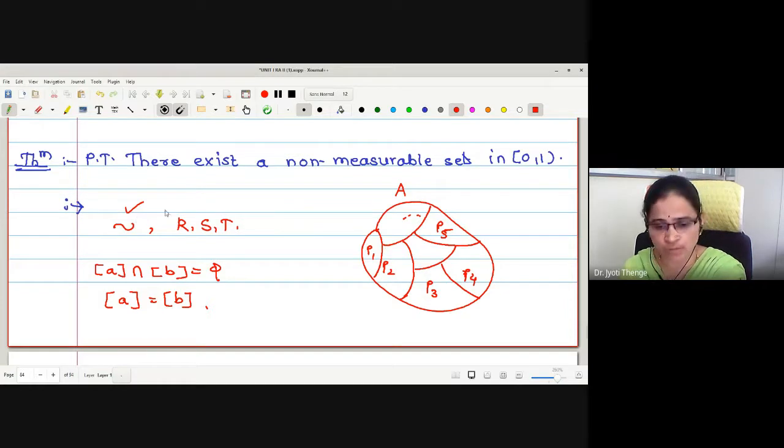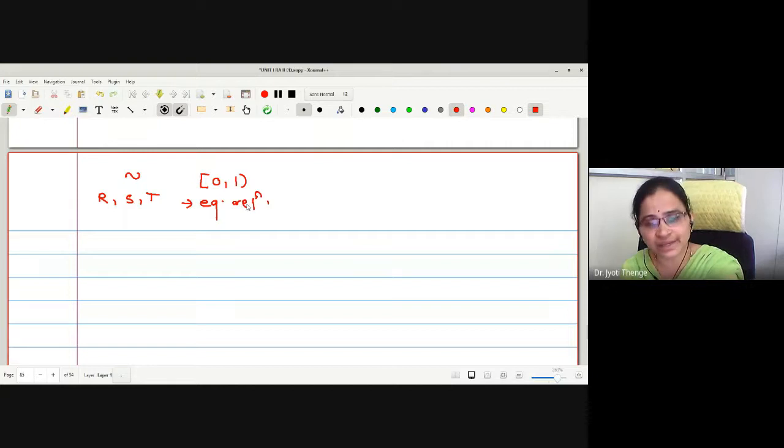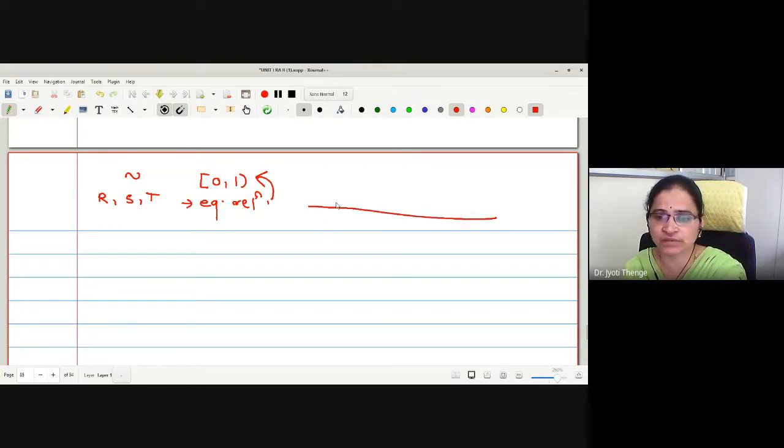For this, the job we were going to do is define one equivalence relation on the interval closed 0 to open 1. We will prove that this relation is reflexive, symmetric and transitive so that it becomes an equivalence relation. Once we get the equivalence relation, we are going to get the equivalence classes of this interval, closed 0 to open 1. We were going to make partitions like this, pairwise disjoint partitions. Now what job were we going to do?